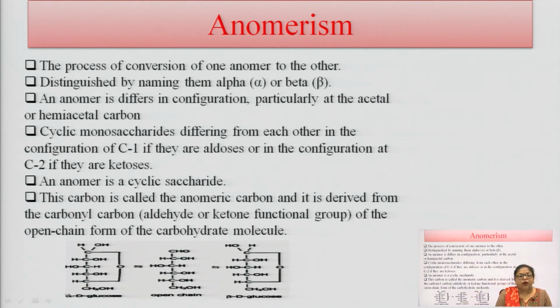The next is anomerism. Anomerism is the conversion of one monosaccharide to a second monosaccharide, and they are distinguished by naming them alpha and beta.